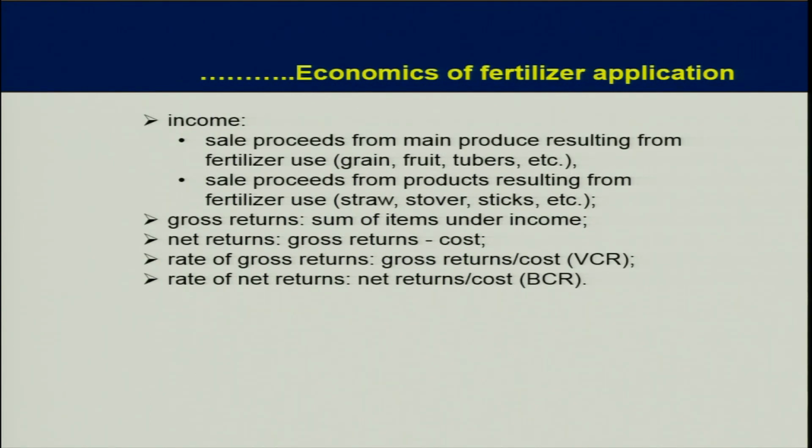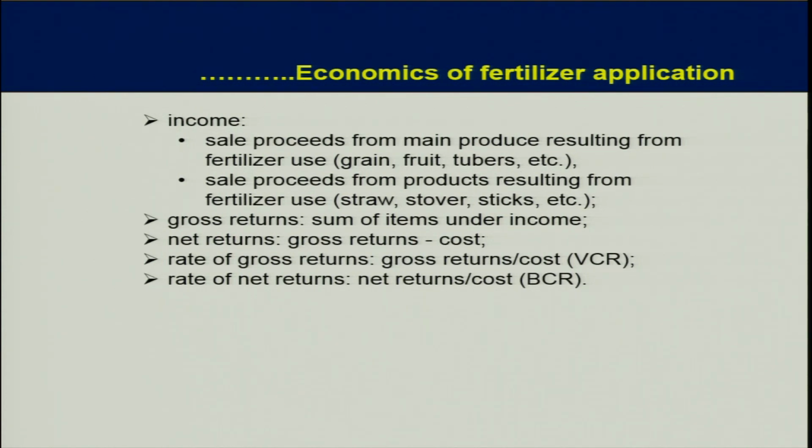Income: sale proceeds from main produce resulting from fertilizer use. The economic product may be grain, straw, fruit, tubers, whatever it is. Sale proceeds from by-products resulting from fertilizer use, and then gross returns, the sum of items under income. Suppose there are 2 or 3 different items of income, then you need to calculate all of them.